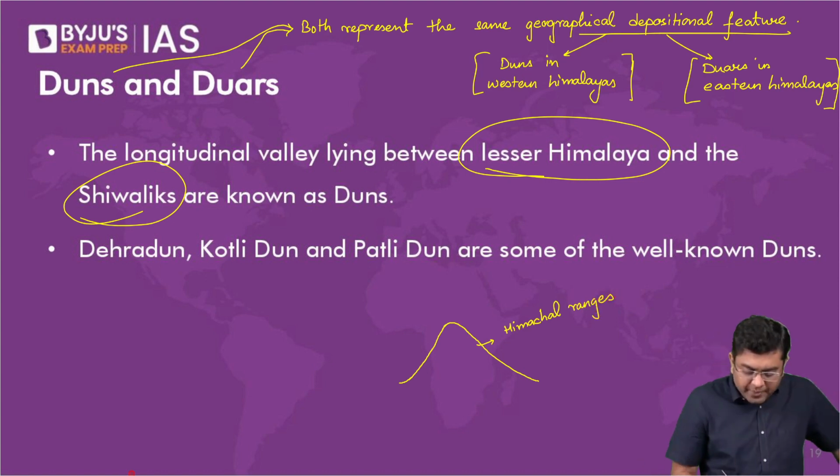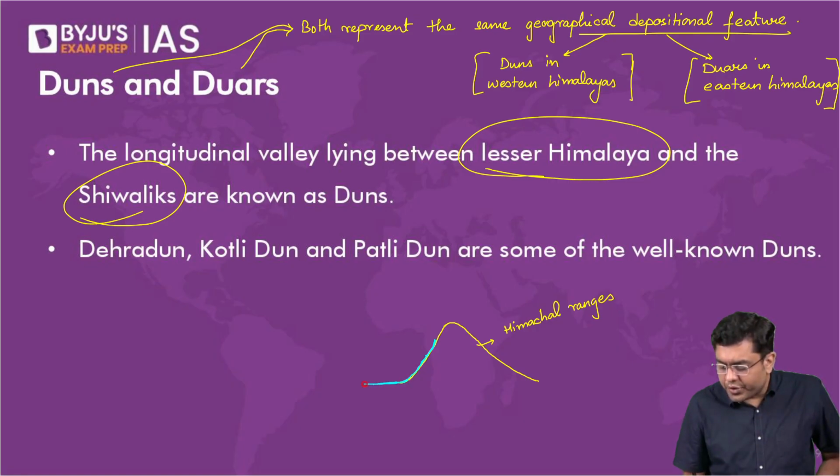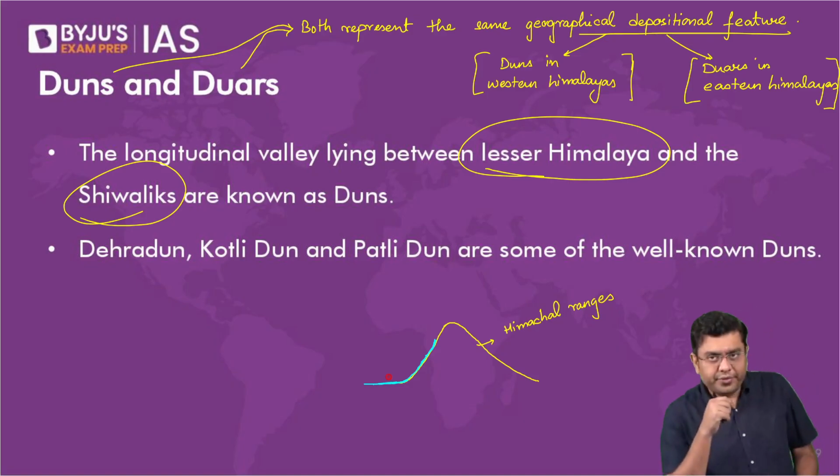Now from the Himachal ranges, obviously, few of the smaller rivers and streams would originate, they would flow, right? I'm not talking about the very large and powerful rivers and streams, but the smaller ones, right? They would originate and flow. Now they would carry out their deposits.